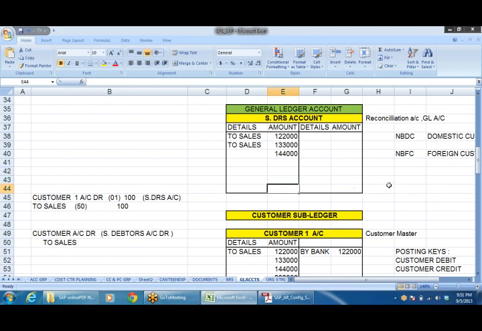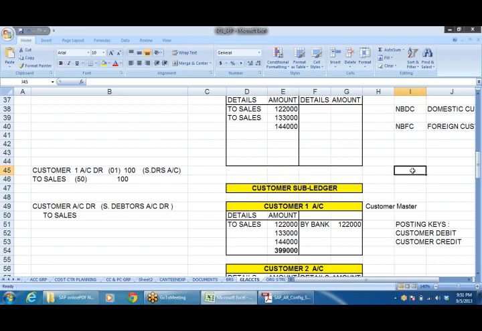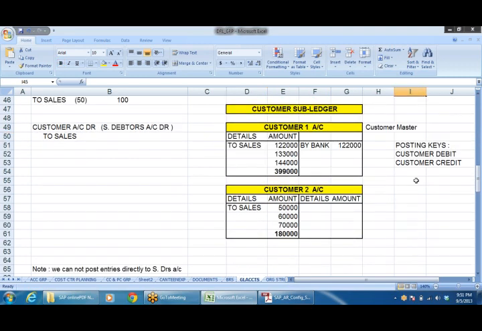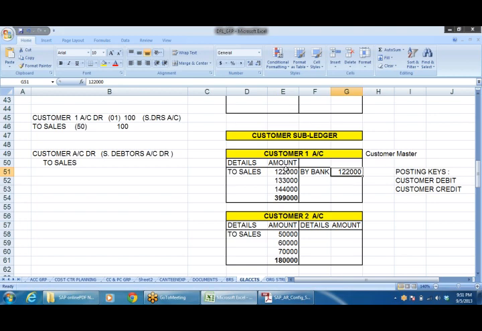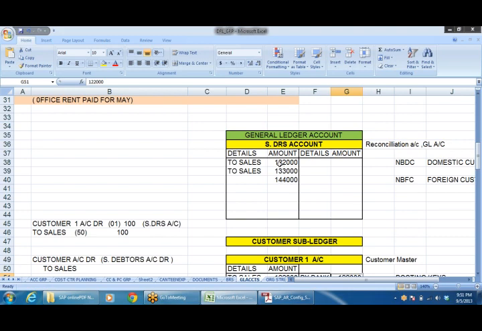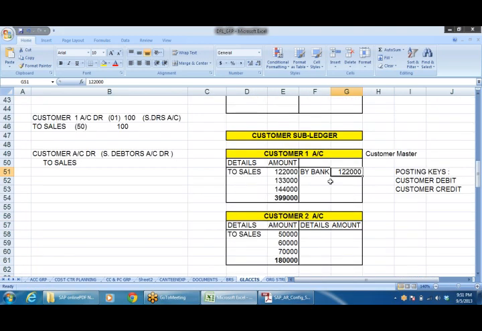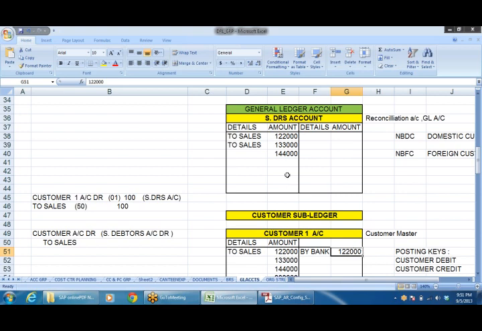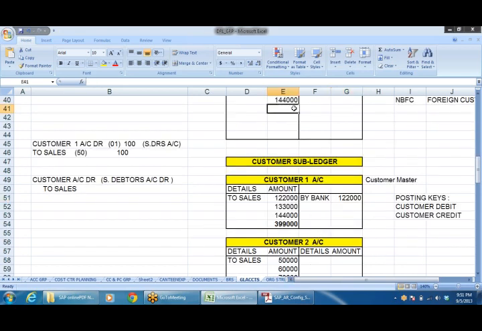So whenever you make any sale in SAP, the customer account is debited. Whenever we receive payment from the customer, it is going to be credited. But at the same time, whenever we post any accounting entry, the system will post simultaneously into the sundry debtors account. The sundry debtors account is going to reflect the total balances of all sundry debtors. So whatever entry you post, the system will post even here.